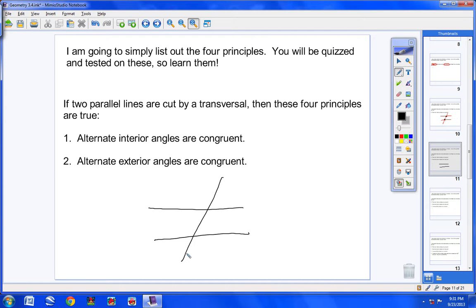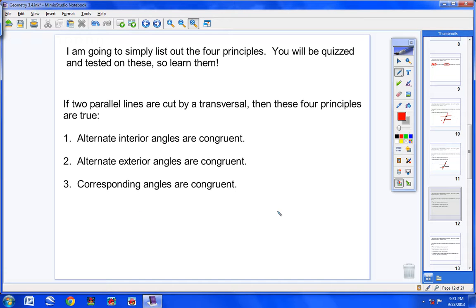Alternate exterior angles. Okay, here's my parallel lines cut by a transversal. This angle here would be congruent to this angle here. Actually, I can draw that a little better. This angle here would be congruent to this angle here, and this angle here would be congruent to this angle here. Alternate exterior angles.